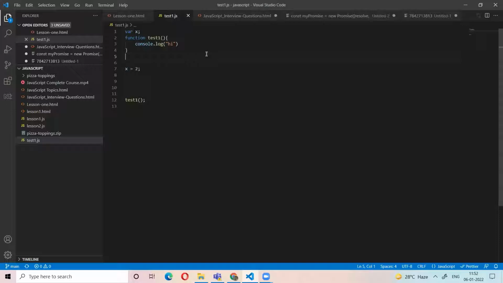We can set a value to a variable before its declaration. You can call a function before its definition also. This is the concept of hoisting.